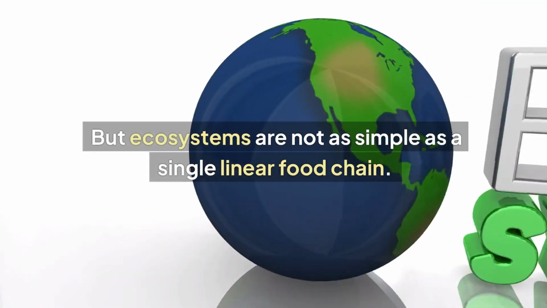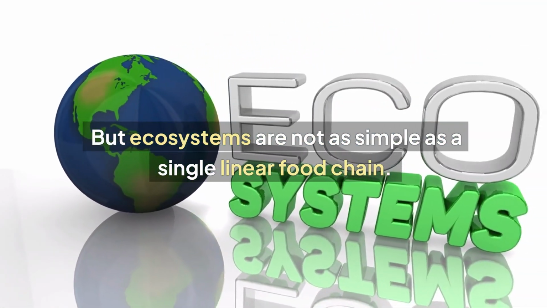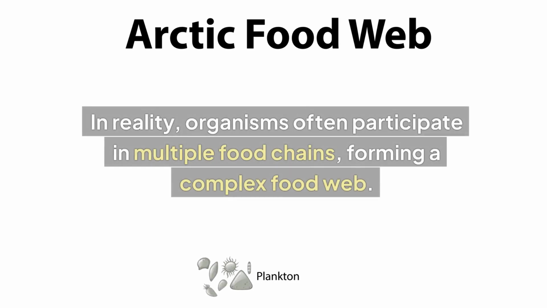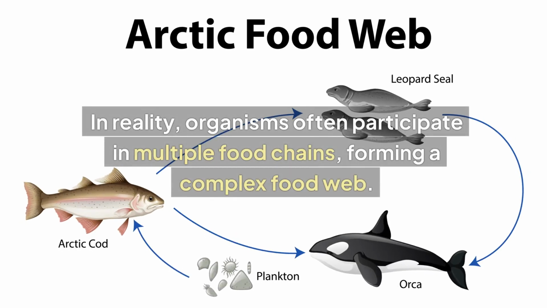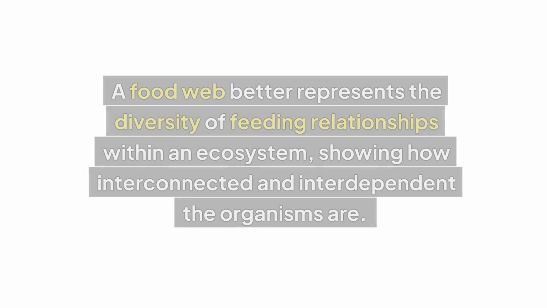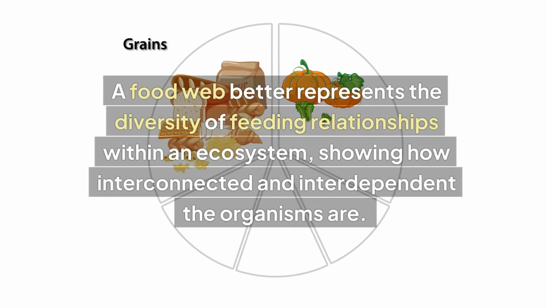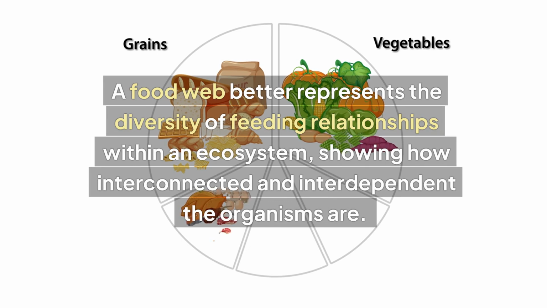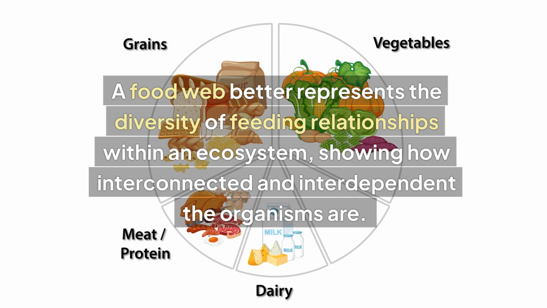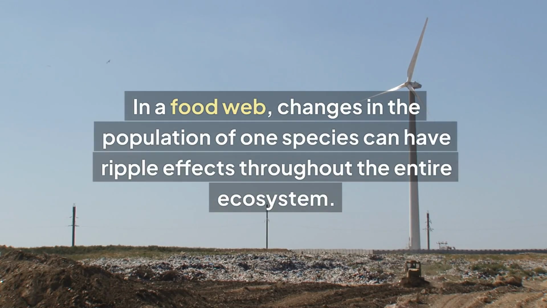But ecosystems are not as simple as a single linear food chain. In reality, organisms often participate in multiple food chains, forming a complex food web. A food web better represents the diversity of feeding relationships within an ecosystem, showing how interconnected and interdependent the organisms are. In a food web, changes in the population of one species can have ripple effects throughout the entire ecosystem.